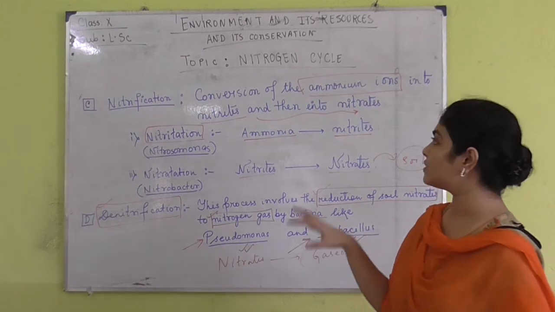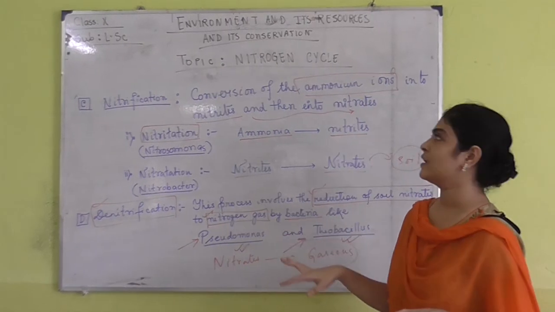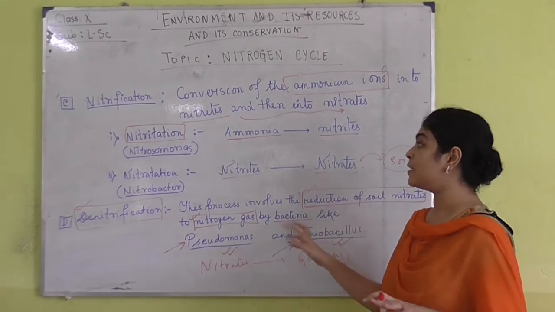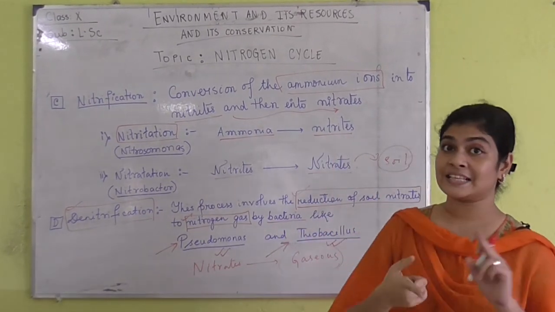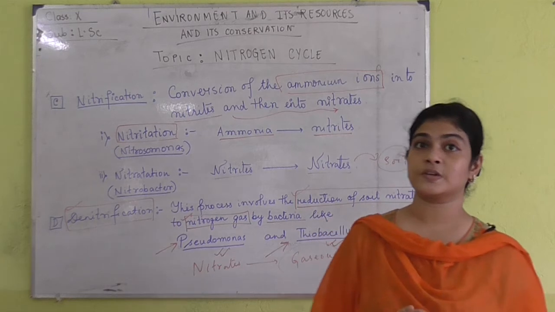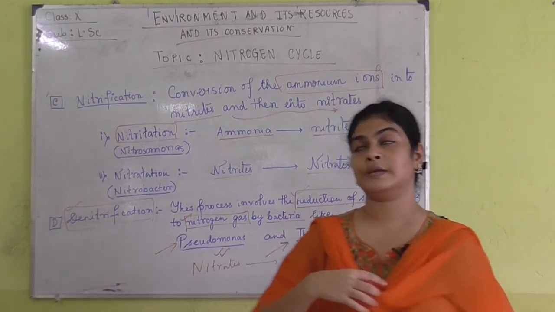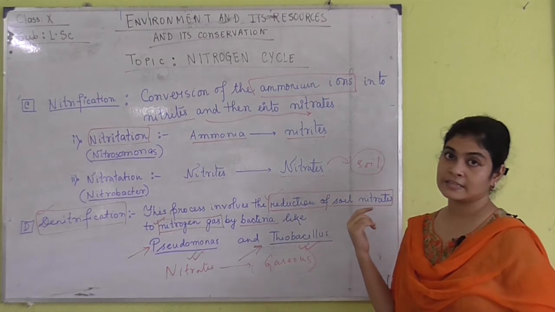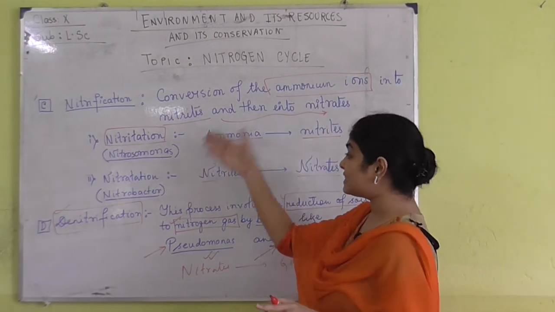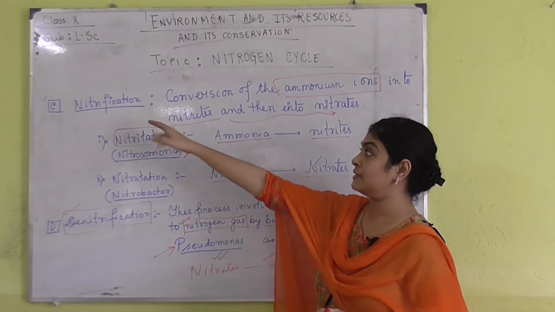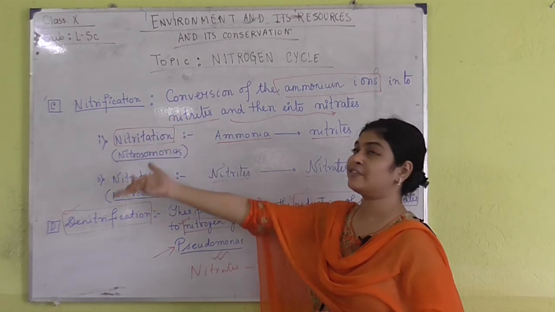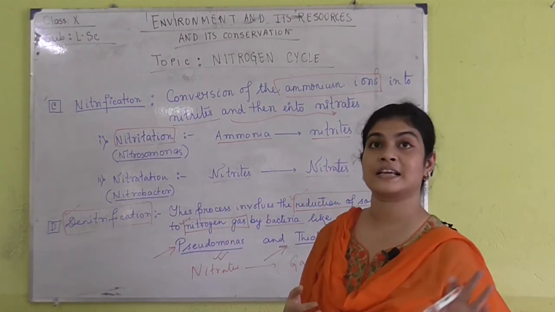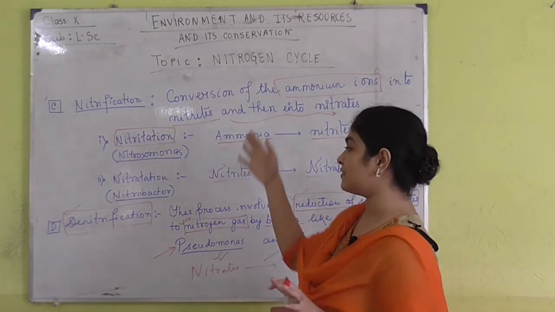So now we have come to the end of this part of the topic. I hope this video will be enough for you to understand, and remember that the examples of the different types of nitrogen fixers are very important, where I have given you the names of different free living bacteria and symbiotic bacteria. They are very important. Some questions come like name one nitrifying bacteria, name one denitrifying bacteria, name one ammonifying bacteria. This kind of questions come every year in Madhyamik. So these are very important.